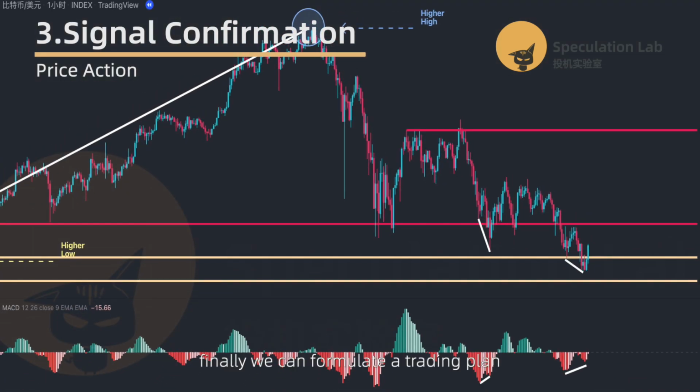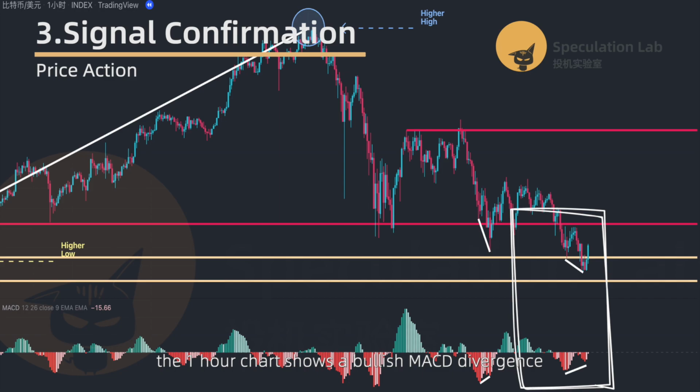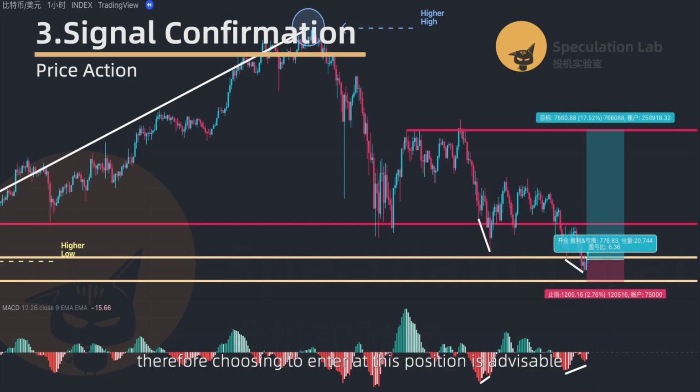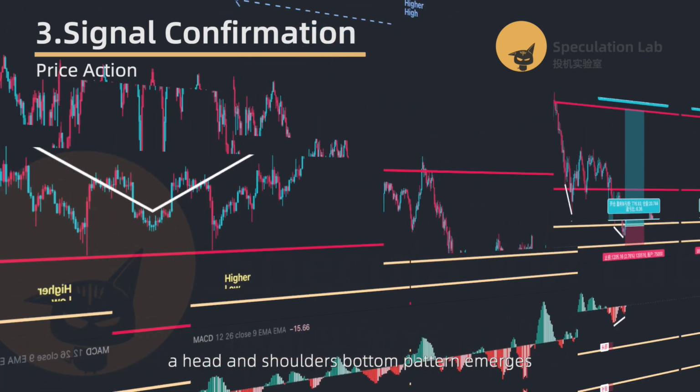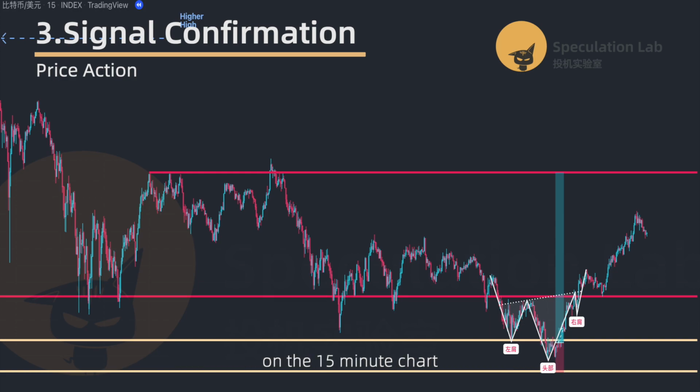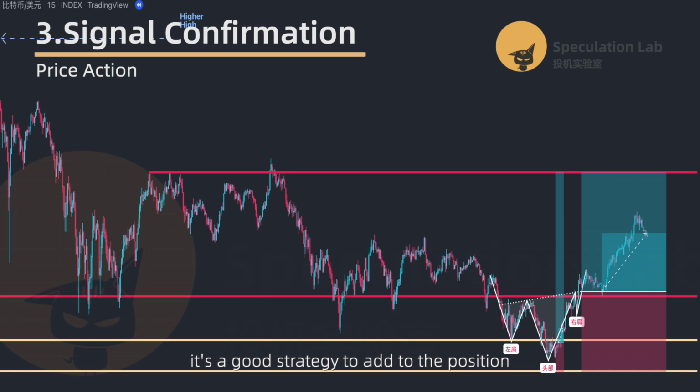Finally, we can formulate a trading plan because when the price retraces to the value area, the 1-hour chart shows a bullish MACD divergence, indicating the effectiveness of this value area. Therefore, choosing to enter at this position is advisable. As the market progresses, a head and shoulders bottom pattern emerges on the 15-minute chart. At the breakout of the neckline, it's a good strategy to add to the position with the stop loss set below the value area. The first profit target could be near the previous swing high.